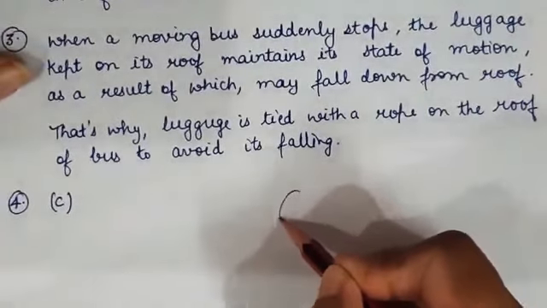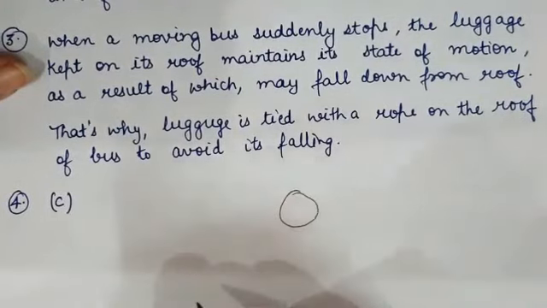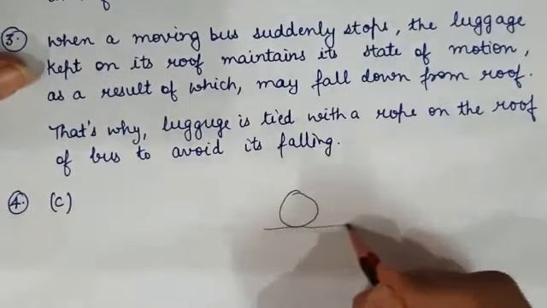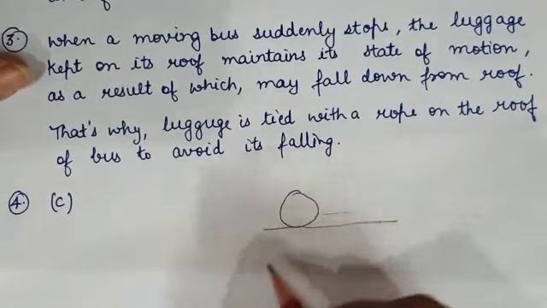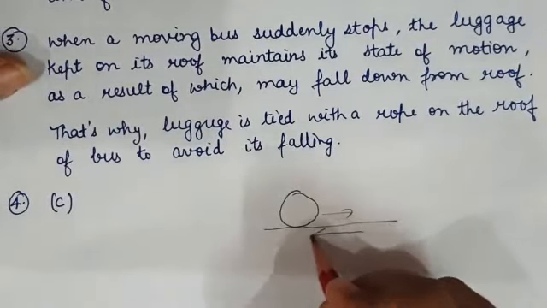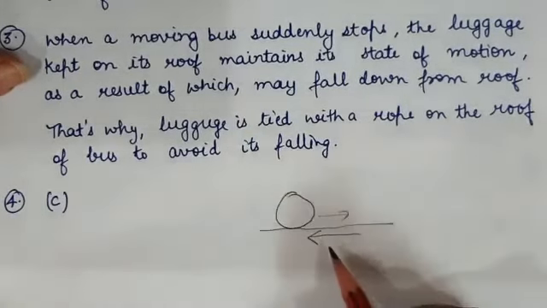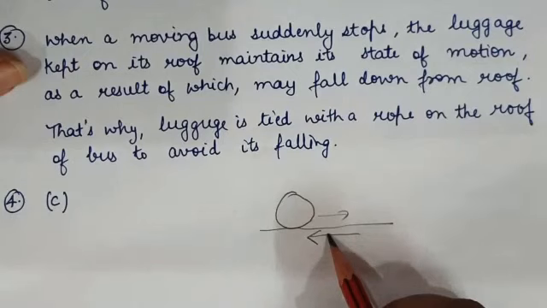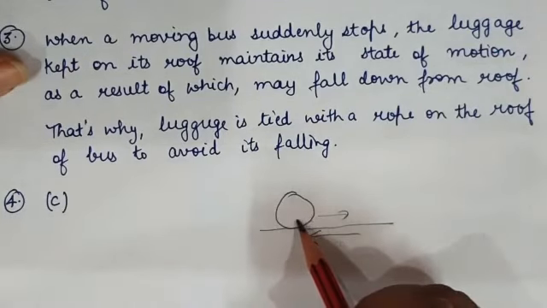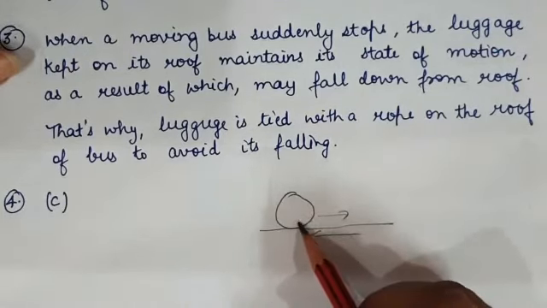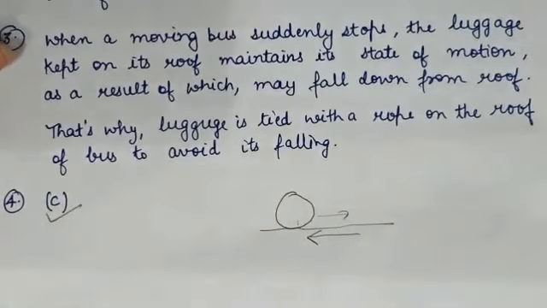The ball is rolling on the ground. Now, it will stop after some time. Why? Because the frictional force comes into play. The frictional force is responsible for the stoppage of this ball after a period of time. So the answer is C.